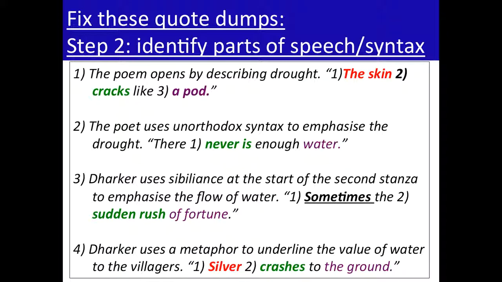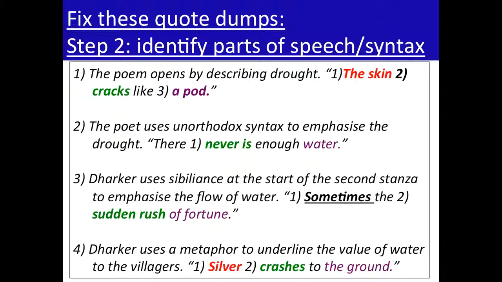The second one, there never is enough water, is the single part of that quotation that you need to identify. And then water is the only other word that may be useful to you there. In the third example, the word sometimes is an important one here, but it's an adverb. So it does not exactly follow this grammatical pattern that we've been talking about of subject, verb, object components of sentences.